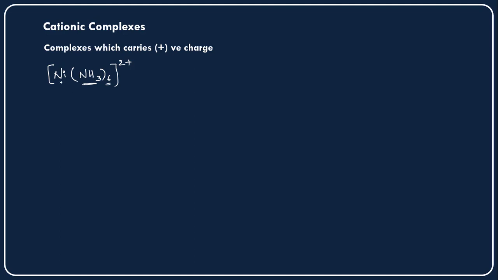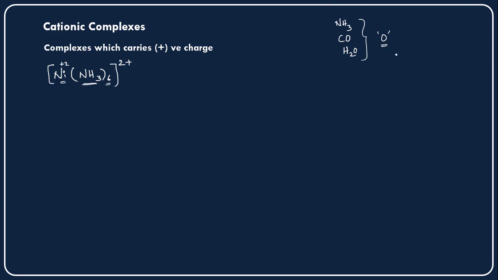And what is the oxidation state of the nickel? Nickel also has a +2 oxidation state. If you don't know how to calculate the oxidation state, we can calculate it by a simple algebraic equation. All molecules like ammonia, carbon monoxide, or water, this kind of ligands, carry the zero oxidation state. The oxidation state of these molecules is zero.